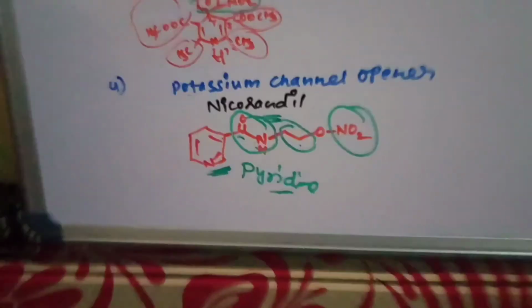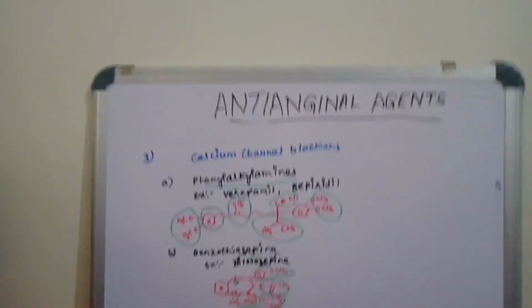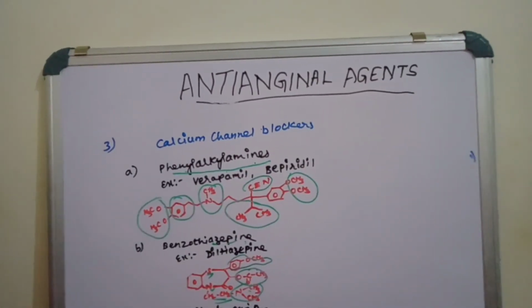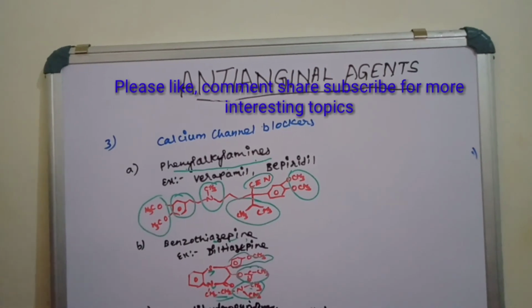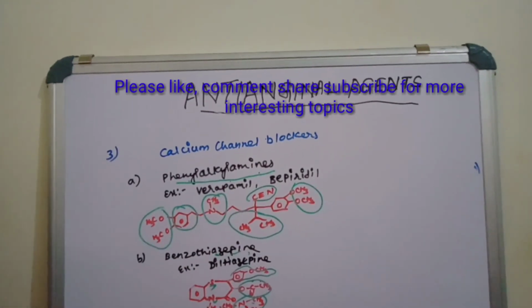Okay, so these are the chemical classifications of anti-anginal agents. Now in my next video I am going to explain the mechanism of action of anti-anginal drugs.